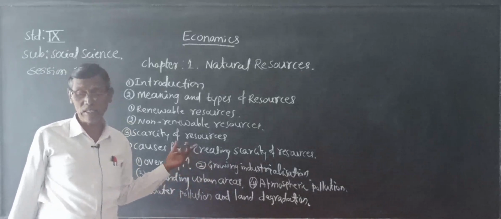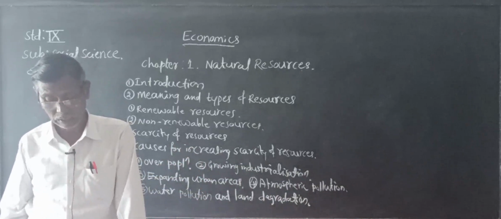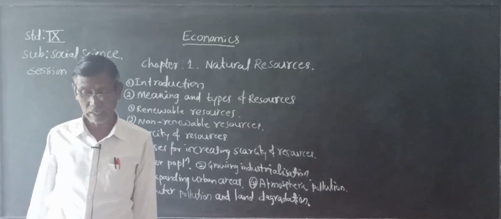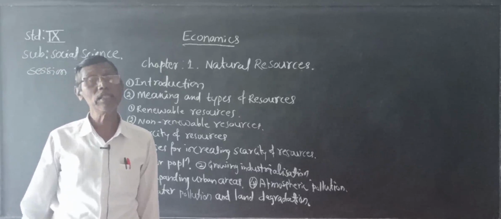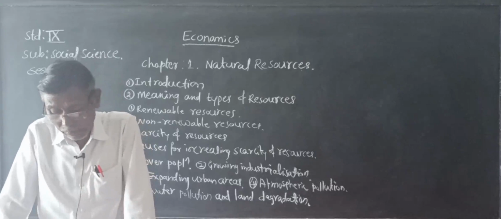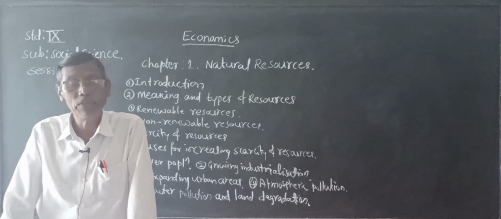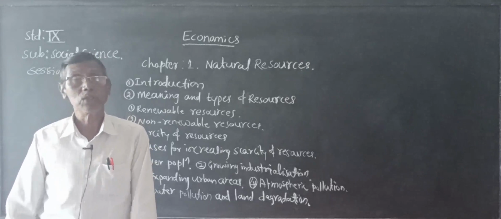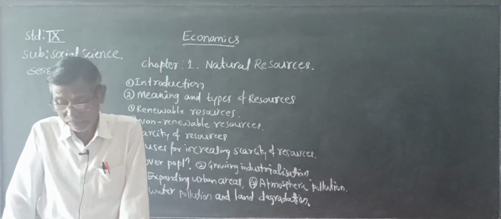Natural resources like soil, water, sunlight, forest, air, biodiversity and mineral resources are very essential for the survival of human life. So natural resource is a very important resource.